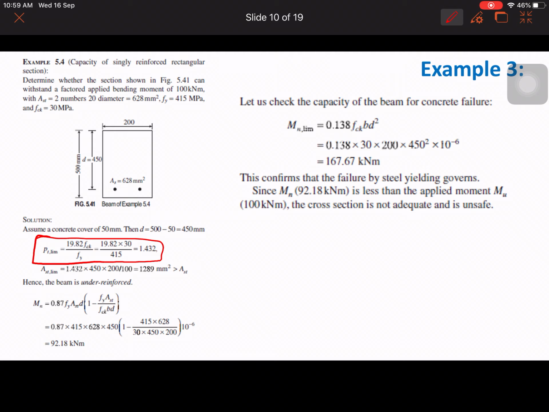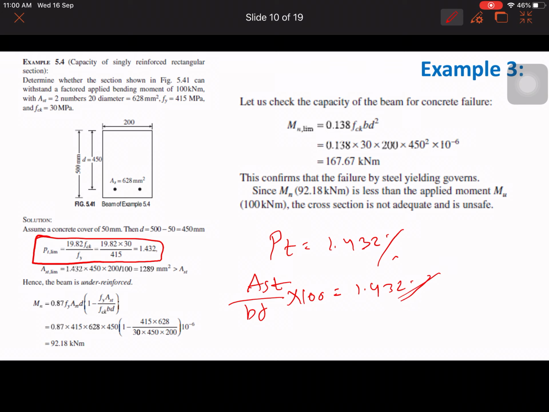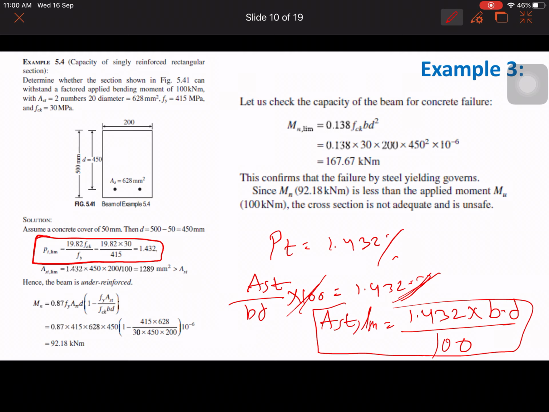So I have calculated PT. How much you got? 1.432 percentage. PT can be written as AST by BD into 100 is equal to 1.432 percentage. So this percentage will get cancelled. So AST limit is equal to 1.432 into B into D divided by 100. Okay, from this you can compare, like this is in percentage, this is in percentage, 1.432, so from here you will get AST limit. So how much you got? 1289 mm square, isn't it?